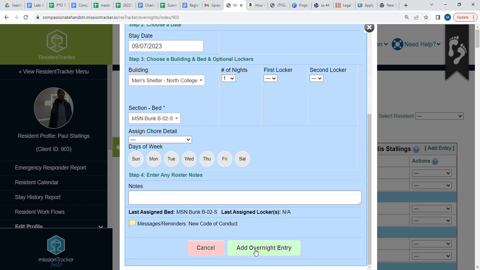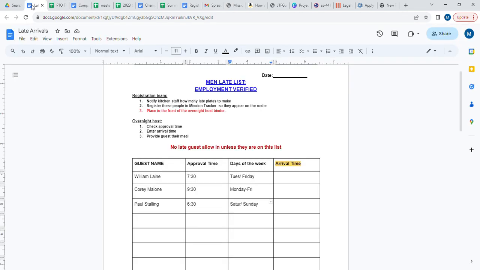We would say add this overnight entry, and then we would return to our late arrivals list for the next name on it to add that person to the late arrivals. By doing this, we prepare our overnight host to know who they are expecting. When they look at that roster, they know this is how many men are supposed to be here today. They see the time that Paul is supposed to arrive, which is 6:30.